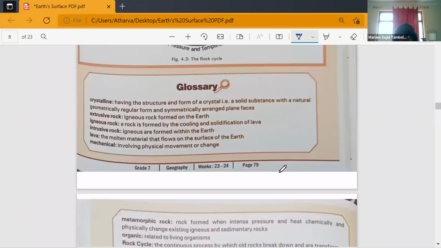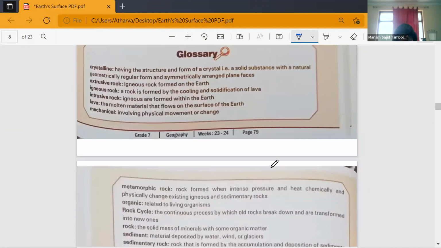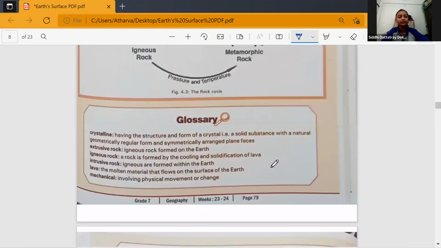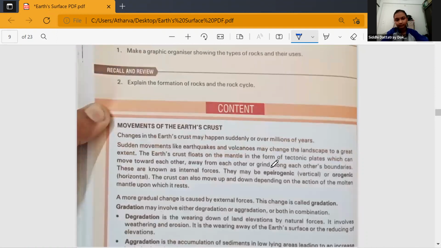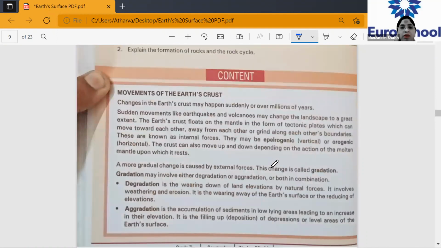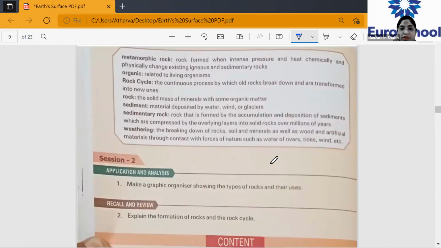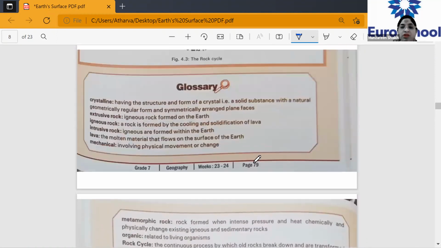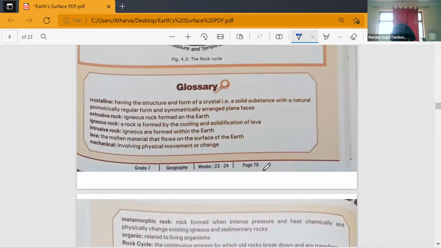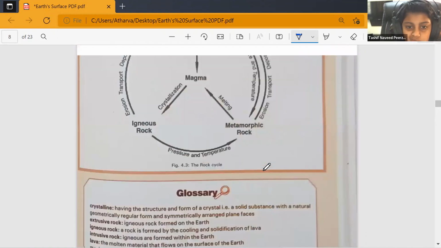79 only, ma'am. 79. Okay. The all will not be on page number 79. 77. Ma'am, 77. See, these are two different questions. Types of rock is on which question, which page number? Ma'am, 77 and 78. 77A. It is not 79.